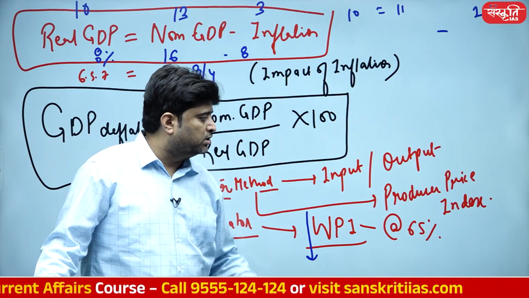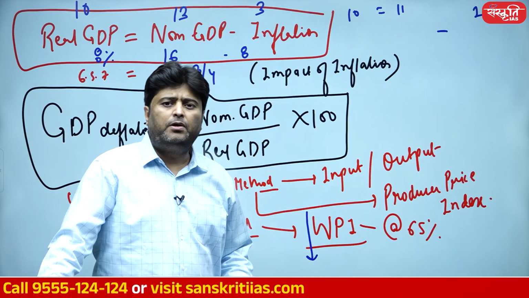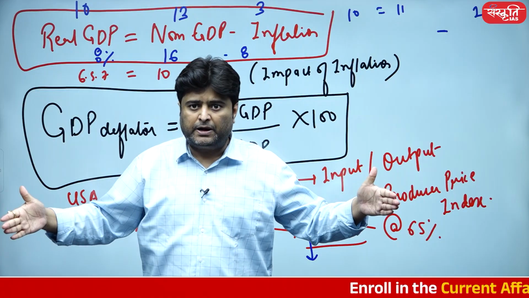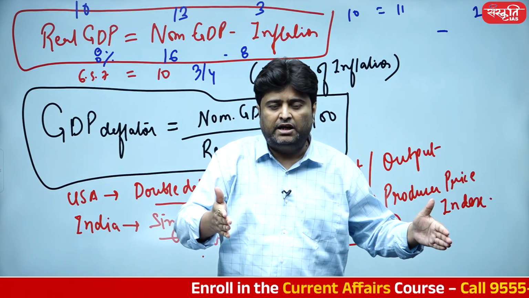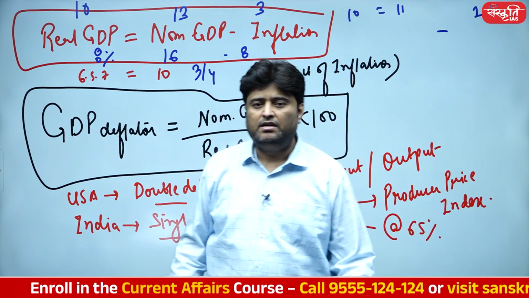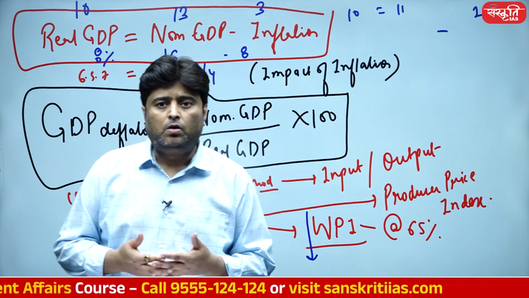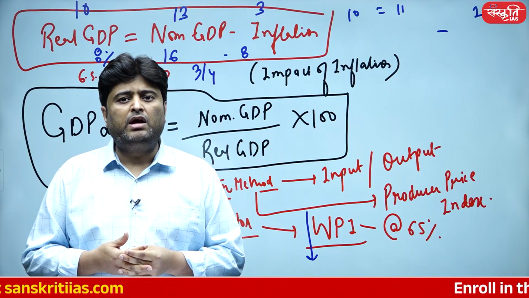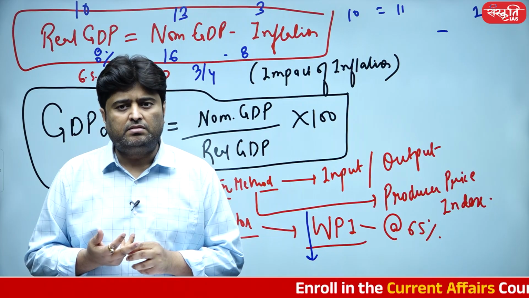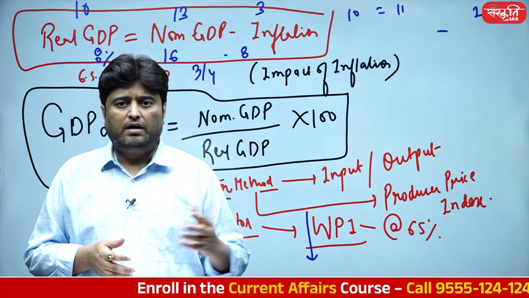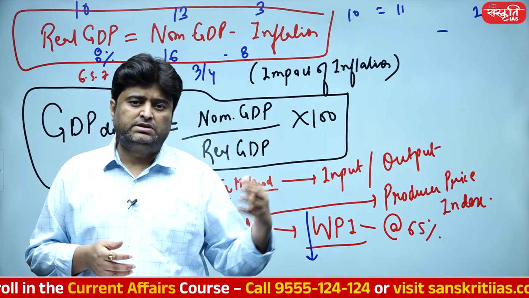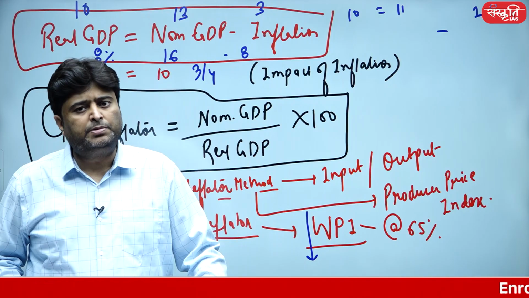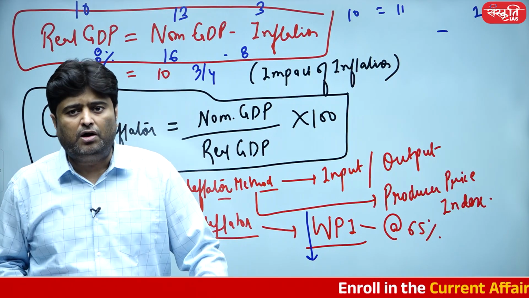So we need to put our focus on the producer price index. And why only the producer price index? I guess we need to take an average across all three stages: the producer price index deflator, the wholesale price index deflator, and the CPI deflator. Once we have a combination of them, we will have a real picture of our GDP growth. अब समझ में आया आपको कि अमेरिका में 2-3% GDP ग्रोथ ही क्यों दिखती है? In the US at 2-3%, and in Europe also, they are hardly showing any movement beyond 2-3% because they have a phenomenon of double deflator.